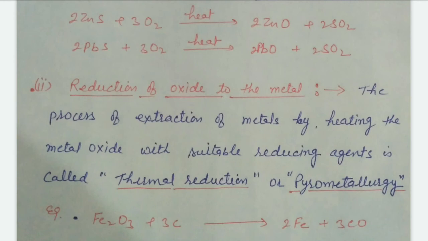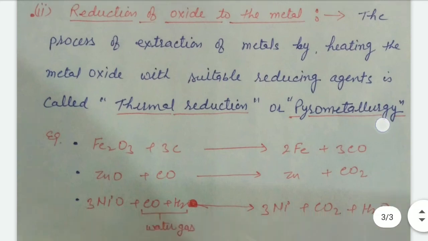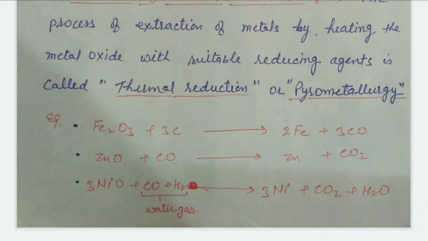Generally, carbon and carbon monoxide are suitable reducing agents. They easily reduce metal oxide into metals. There are some examples.